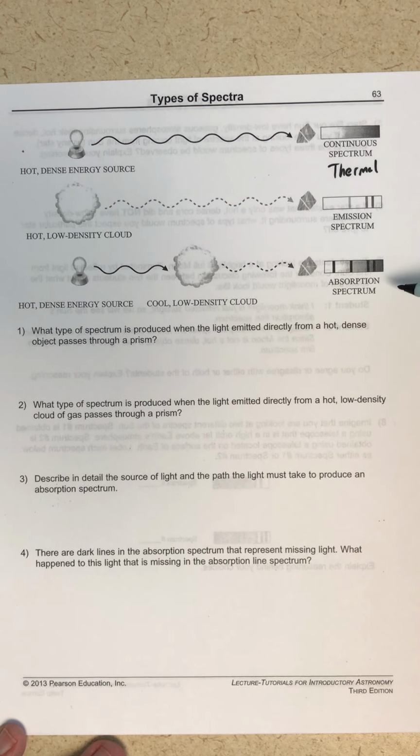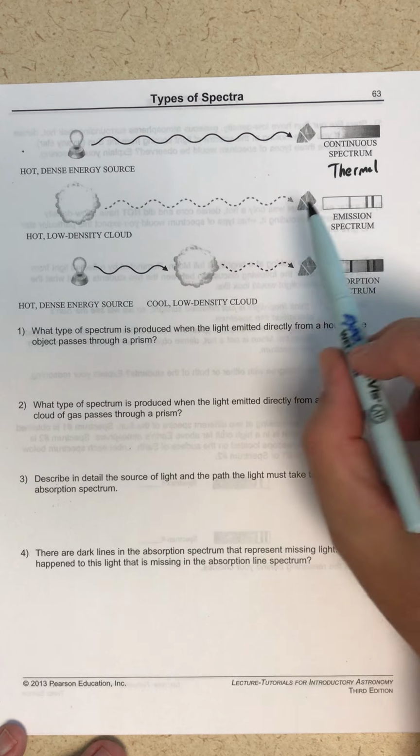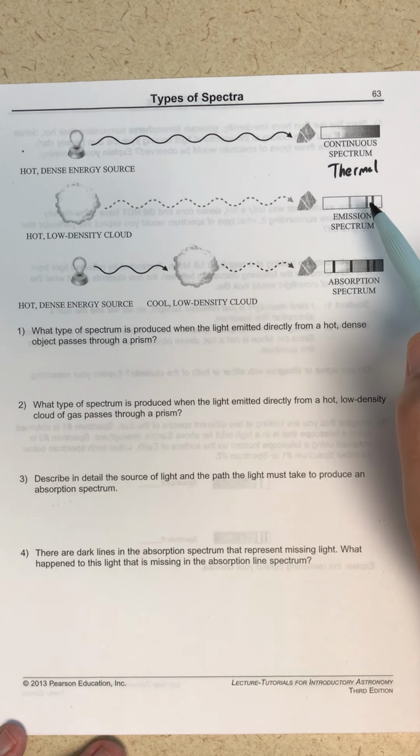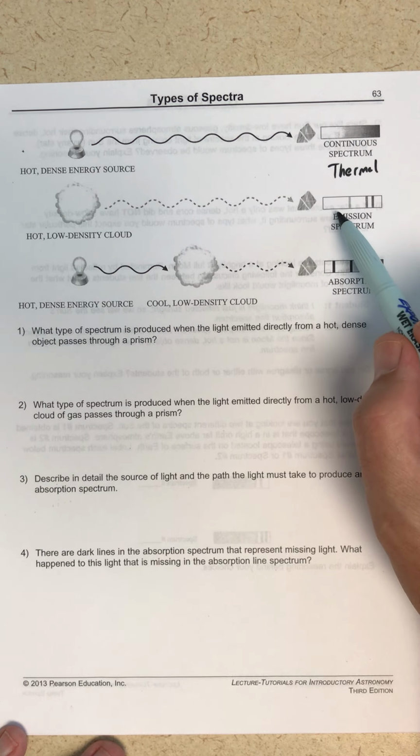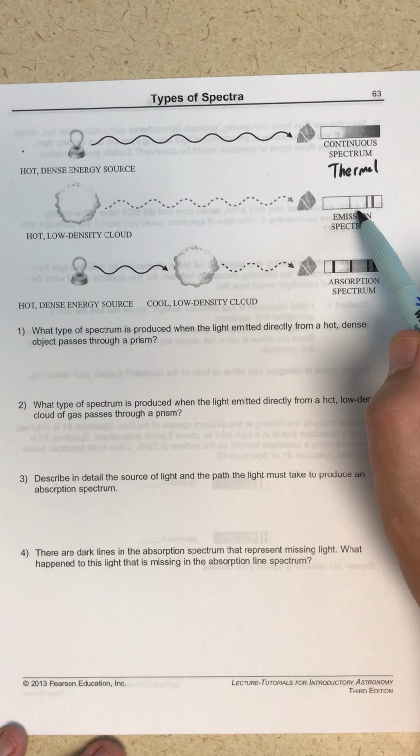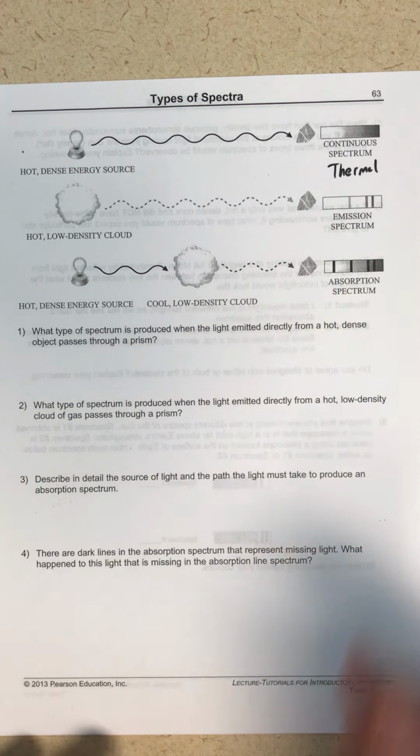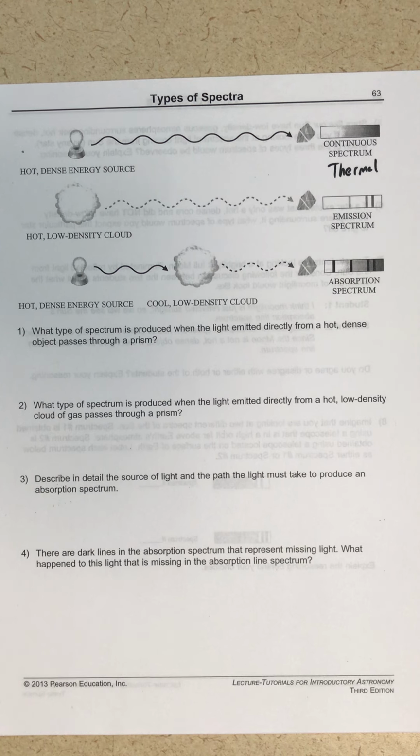That is an absorption line spectrum. Or I could see nothing, with a few discrete lines where there is light. So it would be no light, no light, no light, this color, no light, no light, color, no light, color, no light. That's called an emission line spectrum.